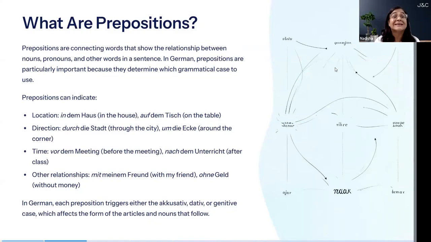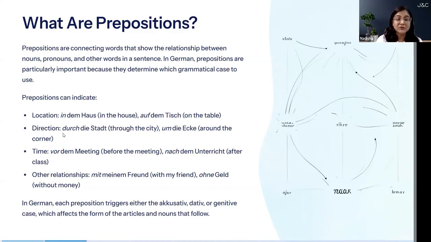So prepositions are connecting words. They connect the words that show the relationship between nouns, pronouns, and other words in a sentence. Okay. So in German, prepositions are particularly important because they determine which grammatical case to use. Okay. For location, the preposition used is in. So in the house is in dem Haus. On the table is auf dem Tisch.